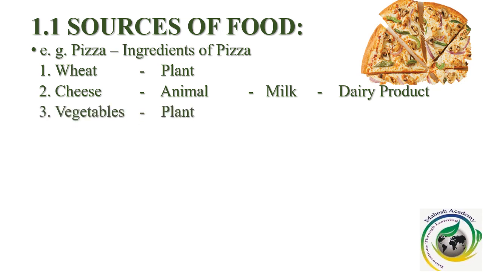What else? Vegetables. If you see the picture of the pizza shown alongside, can you see the toppings? Some chunks of mushroom are there, some juliennes of onion and capsicum are there. From where do we get this? These are vegetables that we eat, right? And these vegetables we get from plants. Then chicken. Some pizzas have chicken as their topping as well. And chicken we get from hen. And hen is an animal, right?